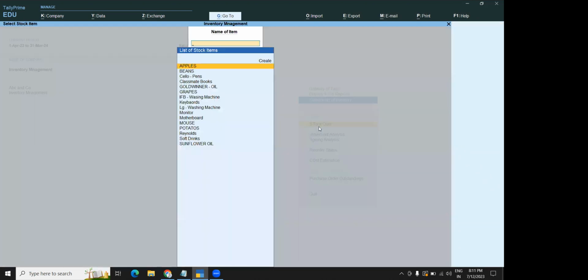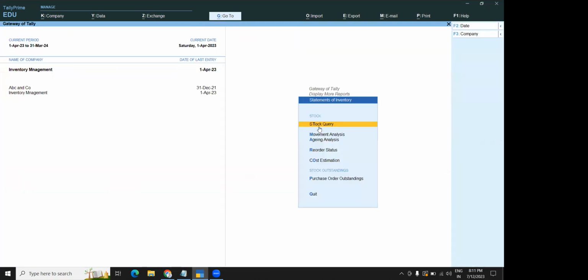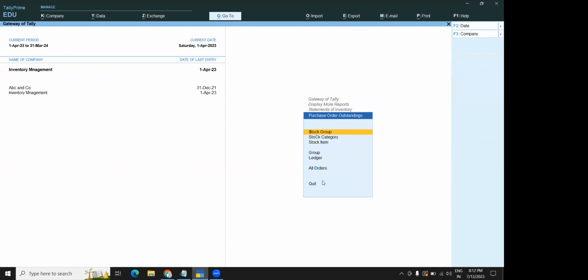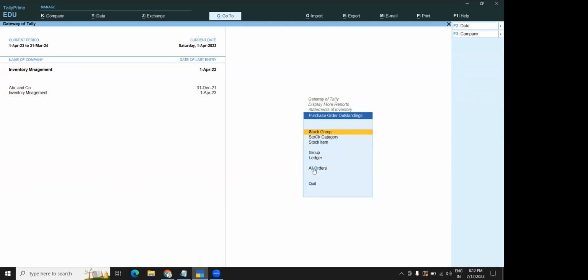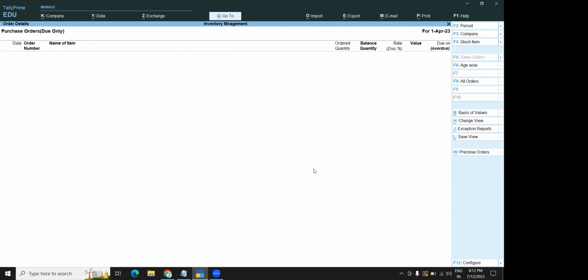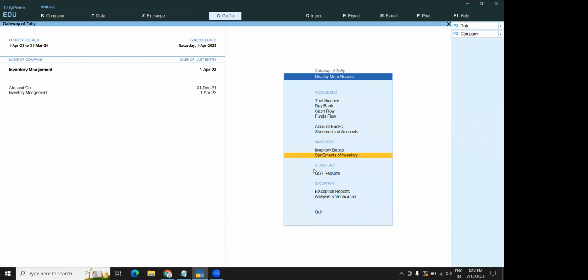If you just click on stock query, that will show you all the details. And after doing a purchase order, come to the statement of inventory, click on purchase order outstanding, take all orders and see the balance here, how the balances are showing for each and every product of a purchase order. Later on, finish that in a purchase voucher.